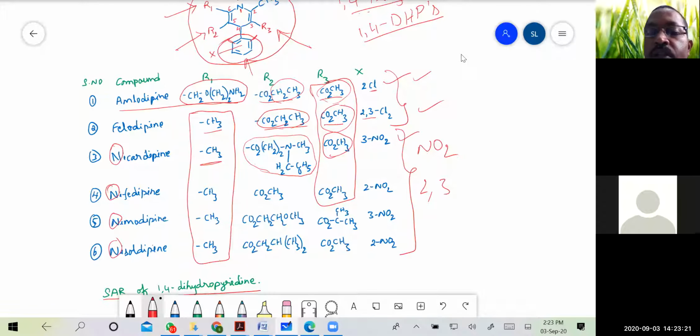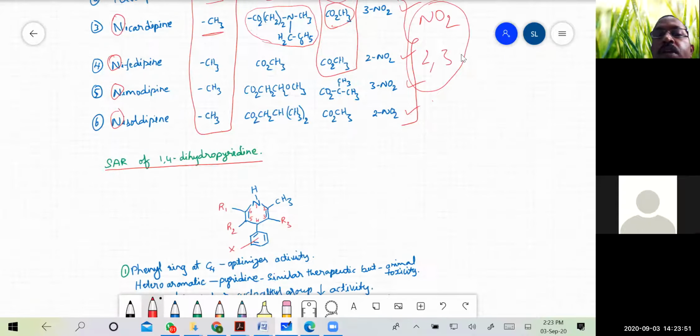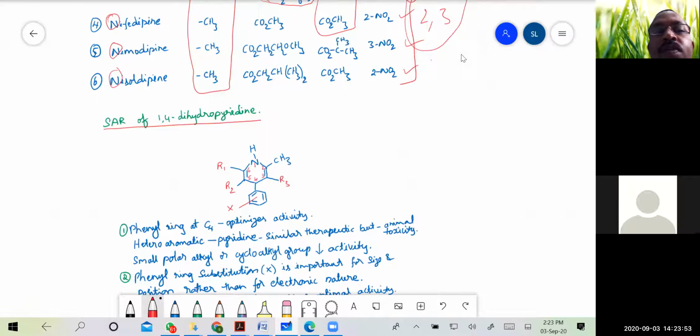So in nicardipine it is third, in nifedipine it is second, in nimodipine it is third, and in nisoldipine it is the second. So this is how you can easily remember that all those compounds whose letter is starting with N have X substitution as nitro, but the position is either second position or third position. So this is how you can easily remember the tabular column or the examples for the